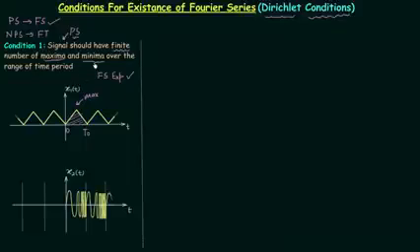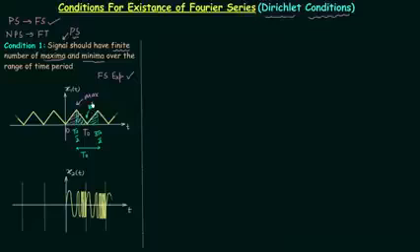And you can also check for the minima. For this I will take a different interval of fundamental time period. Here we have T0 over 2, and here the time t is 3T0 over 2, and this is the fundamental time period of the signal. Now focus on the waveform during this interval and you will find there is only one minima.